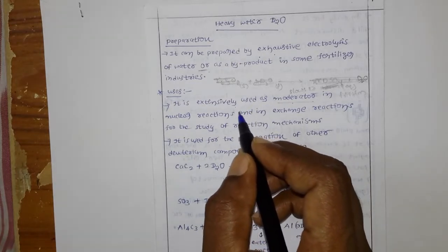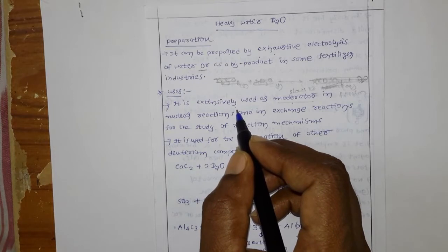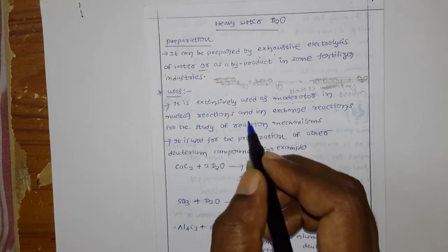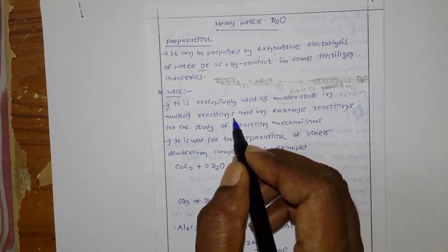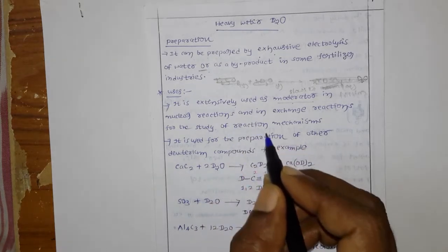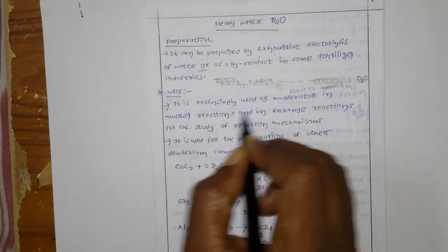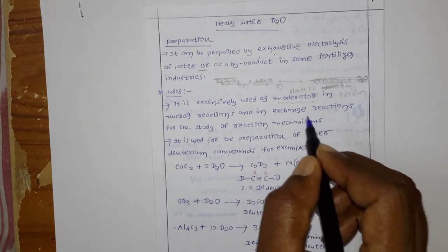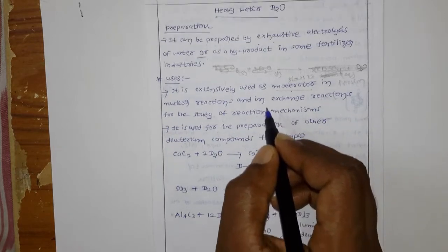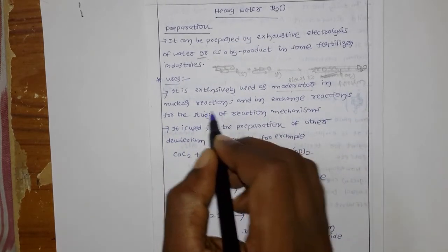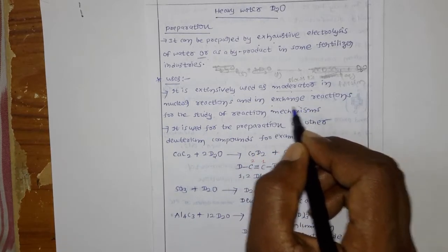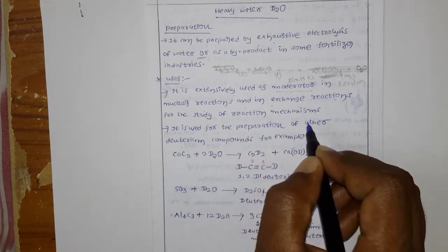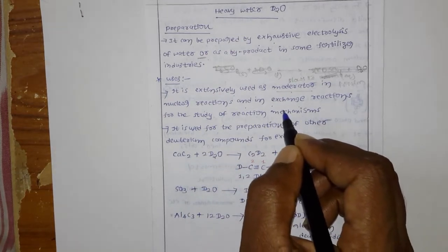Those reactions are very fast, so to decrease the speed of the nuclear reactions they use D2O as a moderator, which decreases the rate of reaction a little bit. It is also used in exchange reactions, for the study of reaction mechanisms.